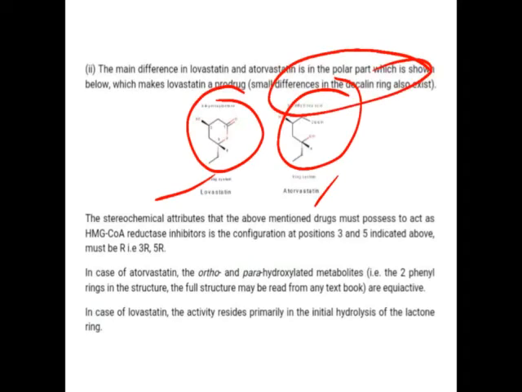So go through the structure of lovastatin and atorvastatin completely, then you will come to know the structure. Then there are two hydroxy groups present at the 3 and 5 position. So they must be in the R configuration, that is RR. That is the main stereochemical attribute of the drugs. So the third and fifth hydroxy groups must be in the RR configuration, that is 3R, 5R.